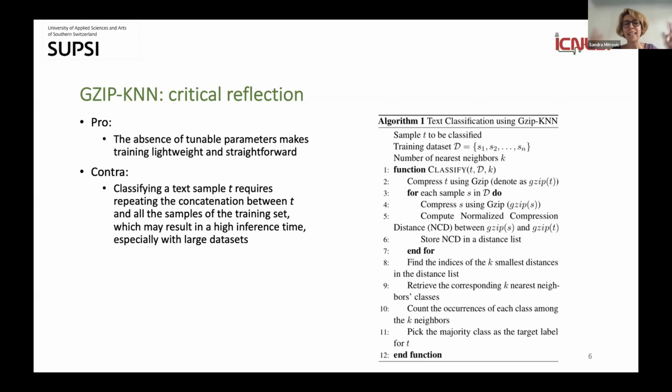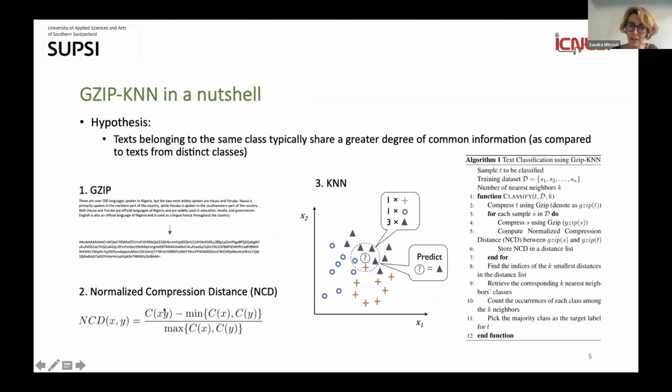So this commodity, that we are not actually doing a real training and that we don't have tunable parameters, we are paying on the other side, because classifying a text sample requires repeating the concatenation between this text sample and all the samples from the training set, and that might result in a high inference time. So I'm basically referring to this part here, right?